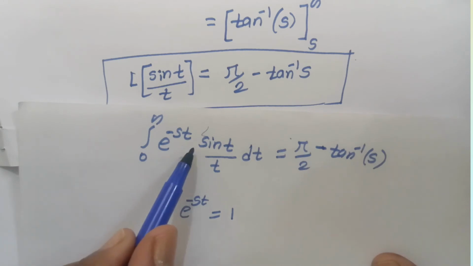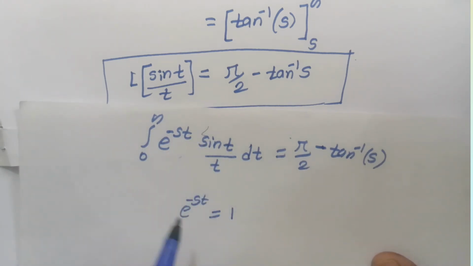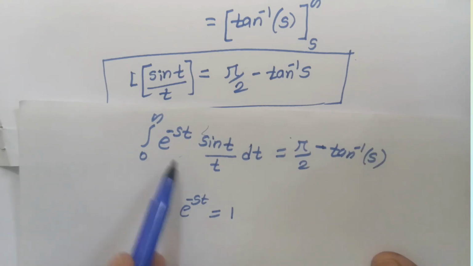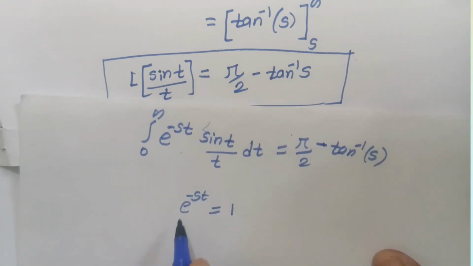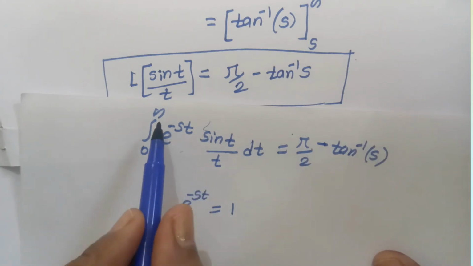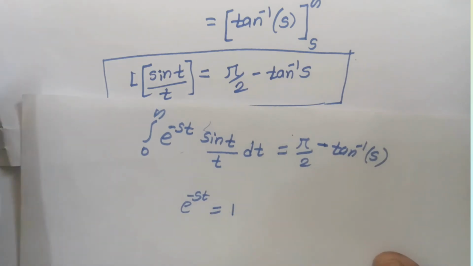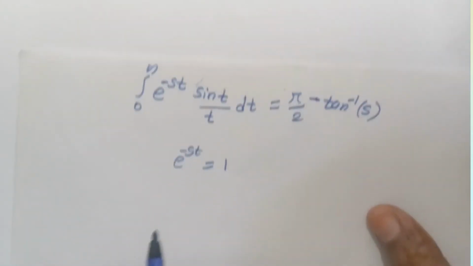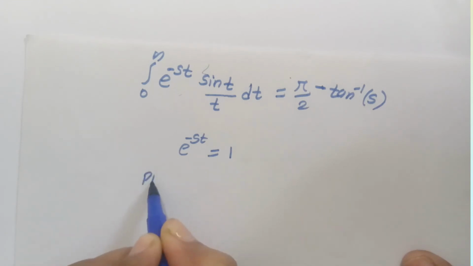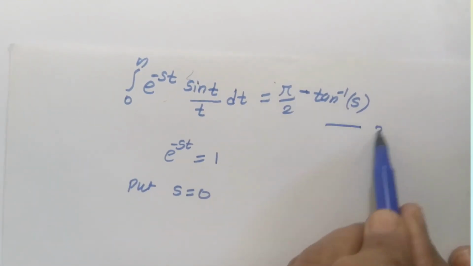If we put t equal to 0 then the whole term becomes 0, and we don't want the whole term to be 0, just this term equal to 1. So for that we put s equal to 0. If we put s equal to 0 then we get the integral from 0 to infinity of sin t by t dt. So for our proof, put s equal to 0 in this equation 2.